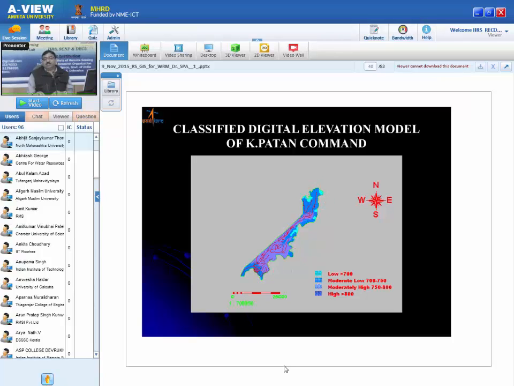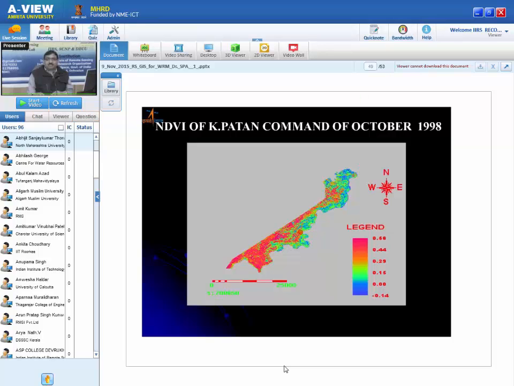And what you see here, this is the head reach, means head work is here. So water starts from here. So this is the beginning, this is the middle, and this is the tail end. Now you can visualize how water will be distributed, or what is the performance. So you can see this is the NDVI image.